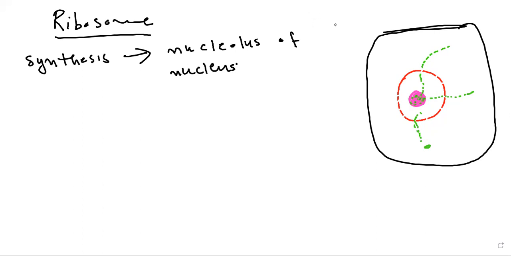After that, the chemical composition of ribosomes.